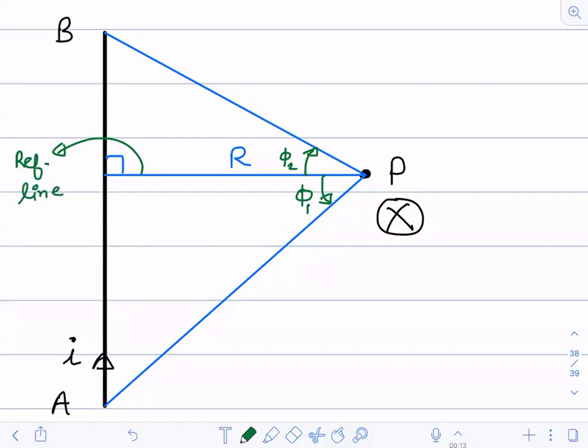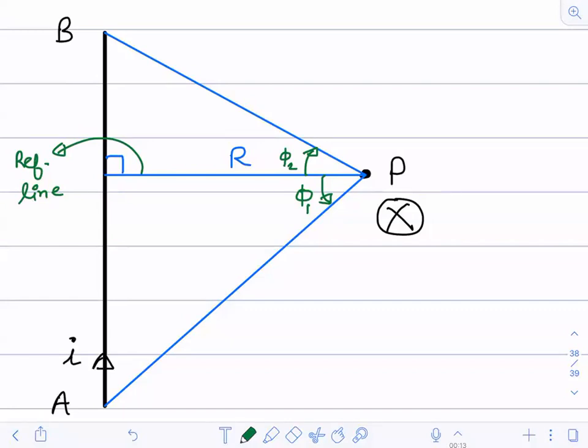Fine. So till now, we had a wire AB. The current was moving from A to B. At point P, I am supposed to calculate the magnetic field. So first I'll calculate the distance of the point P from the wire. Which distance? The perpendicular distance, and the perpendicular distance is only one, so you don't have to worry. It is the shortest length between the wire and the point. This is the first thing that you will do.